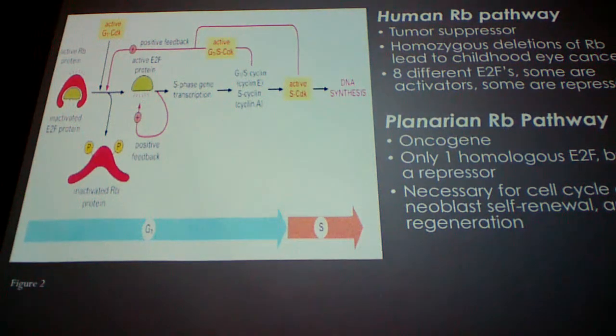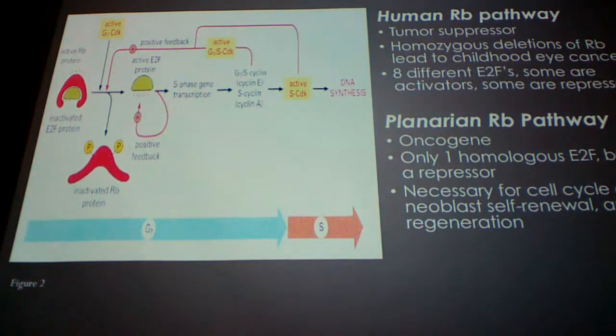Okay, so you guys probably know a lot about human retinoblastoma. Deletions, or the loss of a functional RB, leads to childhood eye cancer. And so normally it works as a tumor suppressor gene. So it usually binds E2F and inactivates it. And then CDKs come and phosphorylate it, and that releases E2F to go and transcribe cell cycle genes that keep the cell cycle going. So RB is a tumor suppressor in humans.